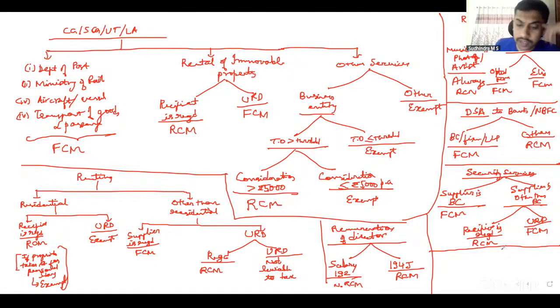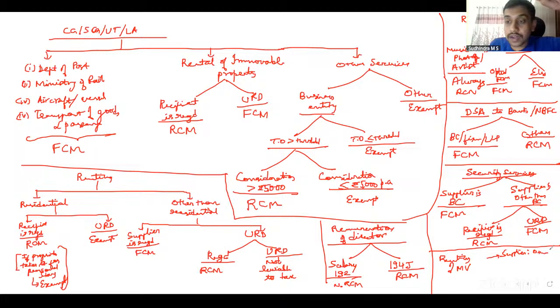Right? The next discussion that we have is with regard to renting of motor vehicle. In relation to renting of motor vehicle, we also have supplier and recipient specific rules. First thing, it is not passenger transportation service, it is renting of motor vehicle service. There's a thin line of difference there, and the cost of the fuel should be part of the consideration itself. Then it will be considered under this particular discussion, renting of motor vehicle. Here, the supplier should be other than body corporate. So if the supplier is body corporate, FCM.